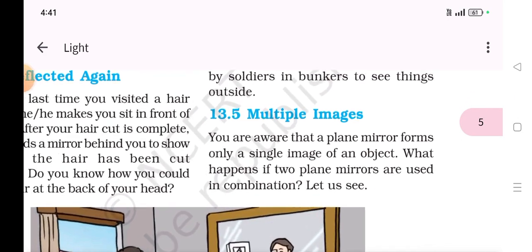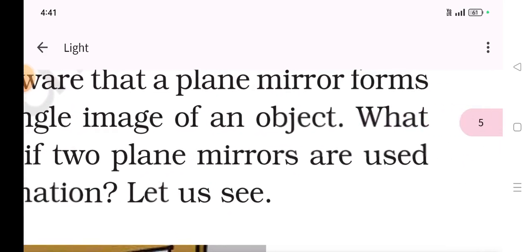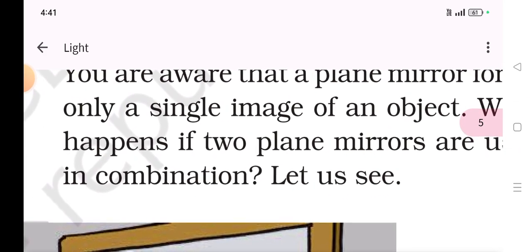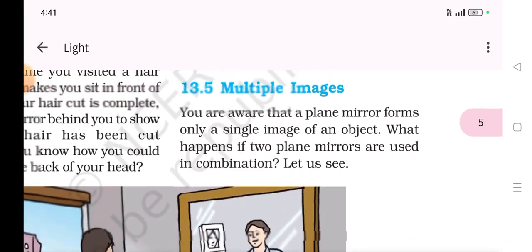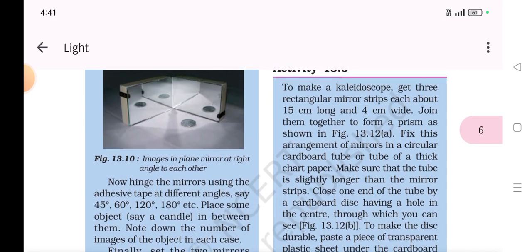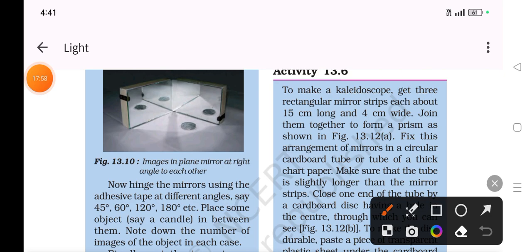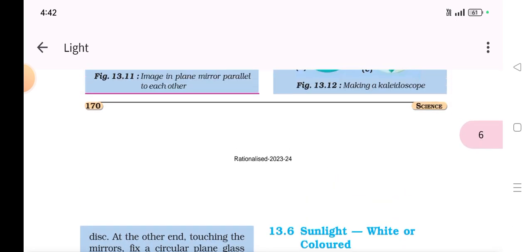Multiple images. You are aware that a plane mirror forms only a single image of an object. What happens if two plane mirrors are used in combination? Let us see. Here you can see multiple images because two mirrors are used. This is mirror 1, this is mirror 2. The light is reflected here, then here, then this one is taking this picture. This picture is taken by this mirror. Thus you are able to see these many things.